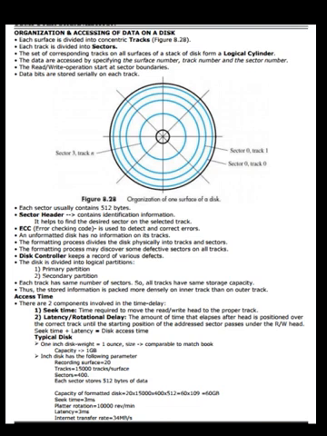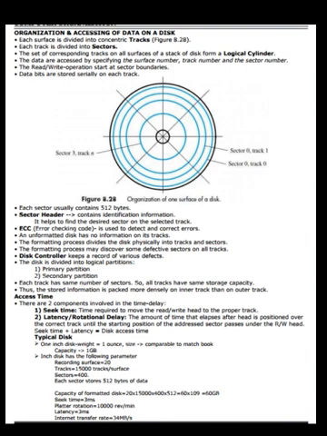Data bits are stored serially on each track. Each sector usually contains 512 bytes. The sector header contains an identification number. It helps to find the desired sector on the selected track. ECC, the error checking code, is used to detect and correct errors.